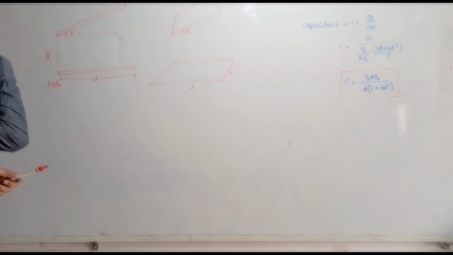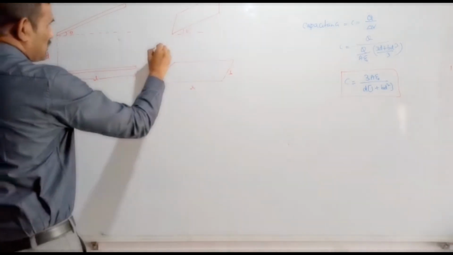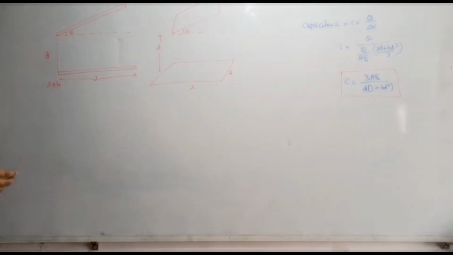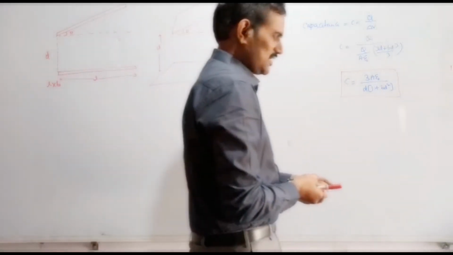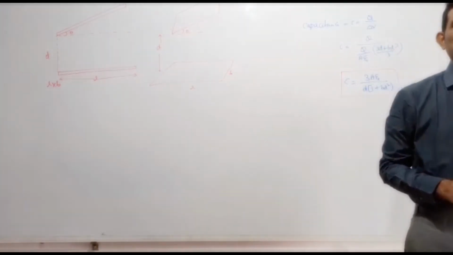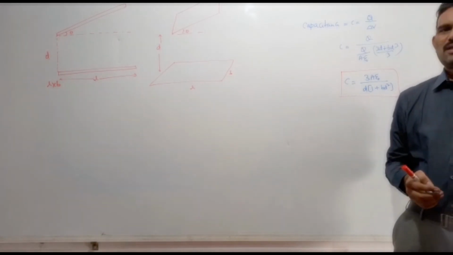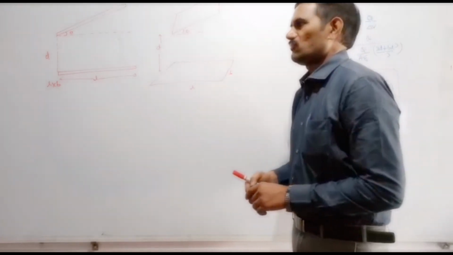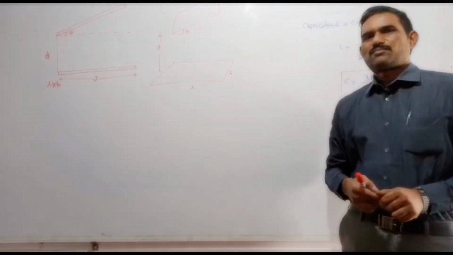The nearest minimum separation. So in the system shown, the two rectangular plates are placed as shown in the figure. If theta is very small, then find the capacitance of the system as a function of theta.